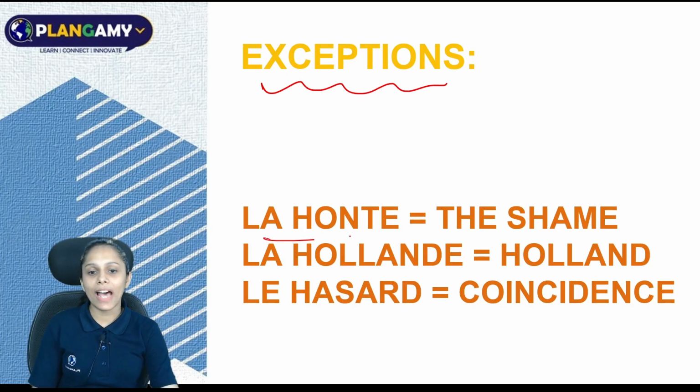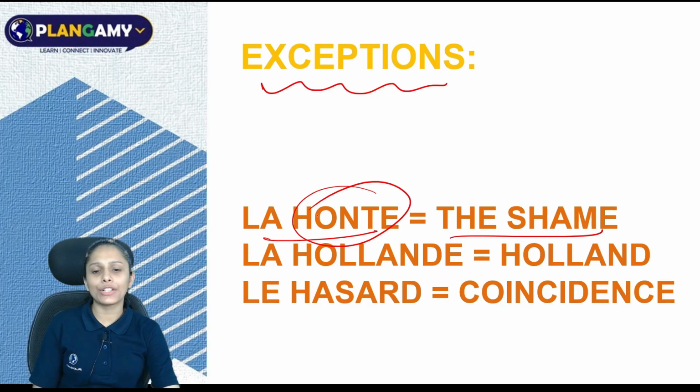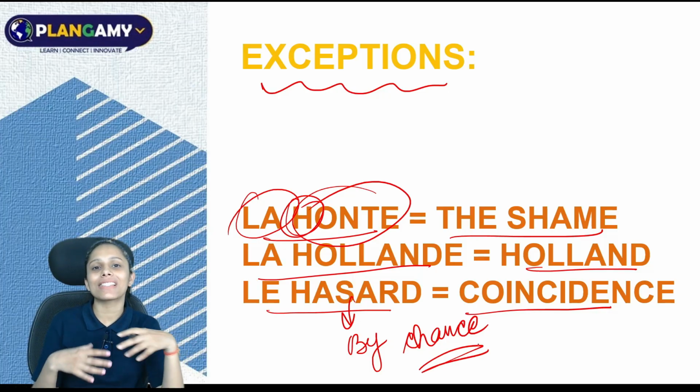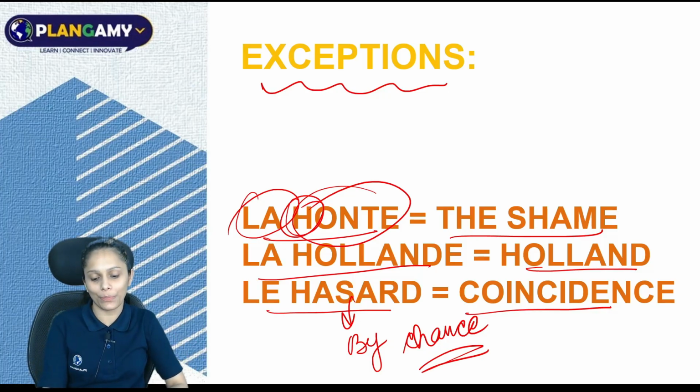Exceptions. La honte, it is the shame. I know H is beginning, we all know H mute, but it is an exception. So you have to write la honte here, la Hollande, Holland, le hasard, coincidence. So le hasard also means by chance. I hope that this exception is a bit clear to you.